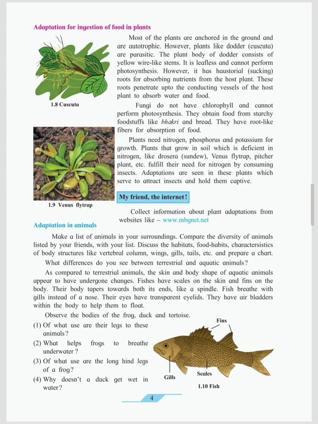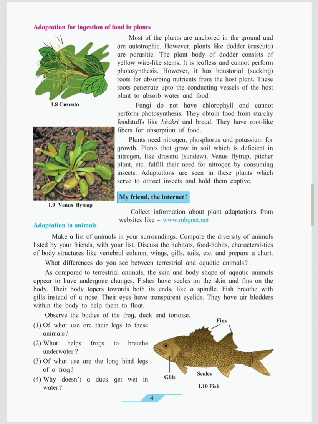Adaptation for ingestion of food in plants. Not all, but a few plants try to survive on some other plants. Cuscuta is one plant which penetrates into the body of other plants for its survival.